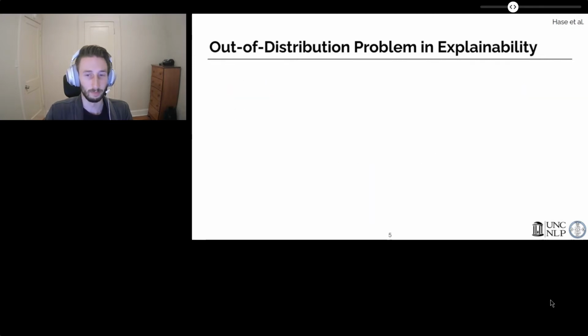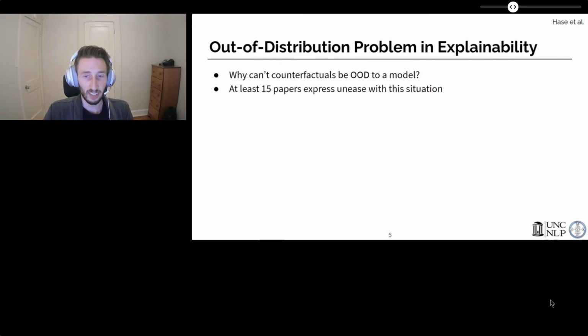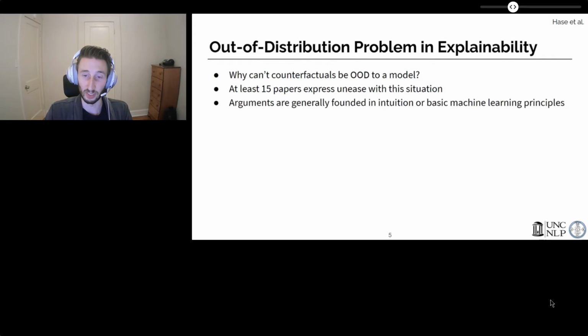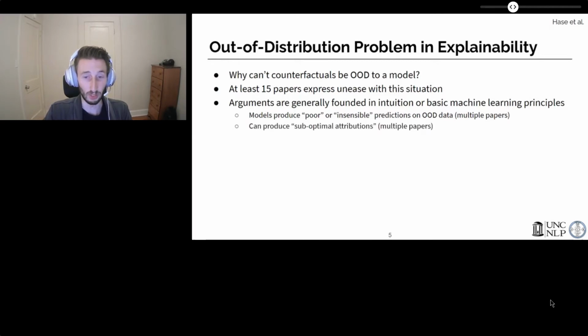But why is this a problem? Why can't counterfactuals be OOD to a model? There are many examples of past work expressing unease with the situation, and we summarize a few common reasons here. Models produce poor or insensible predictions on OOD data, or this practice leads to suboptimal attributions.